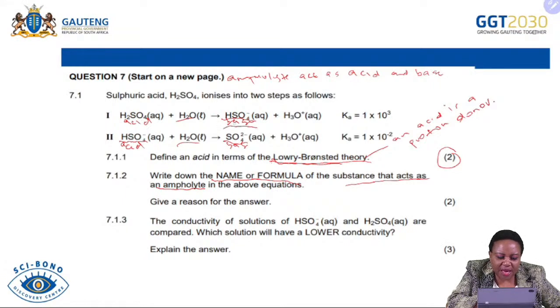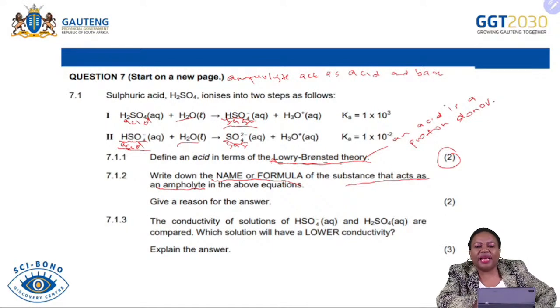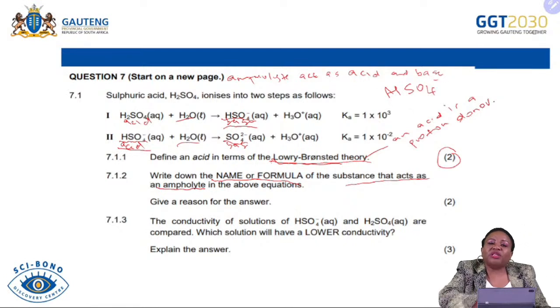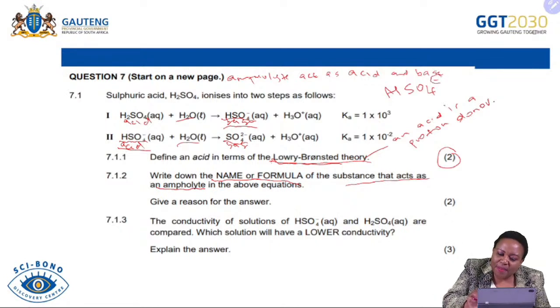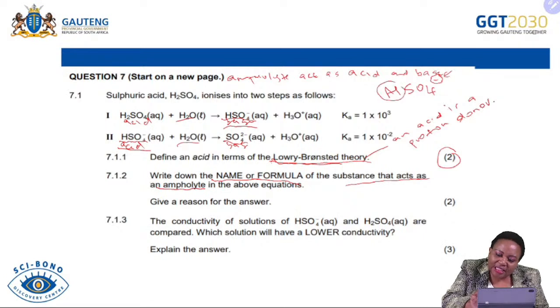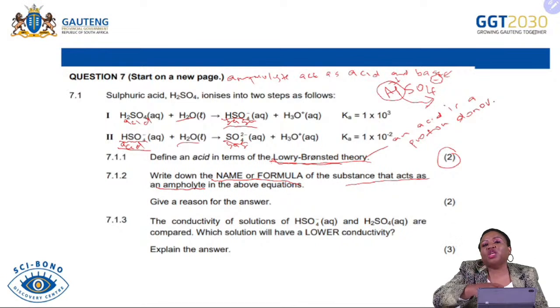Here it was a base, but in reaction 1, but in reaction 2 is now an acid. So you can see now that HSO4 minus can act as both an acid and a base. And what makes it qualify to do that? The minus, remember, will allow it to gain a proton, and the H plus will allow it to also donate this proton. So it is having a dual purpose.